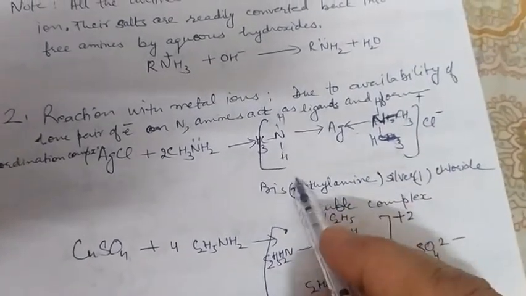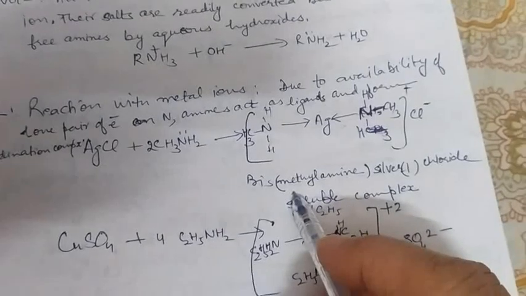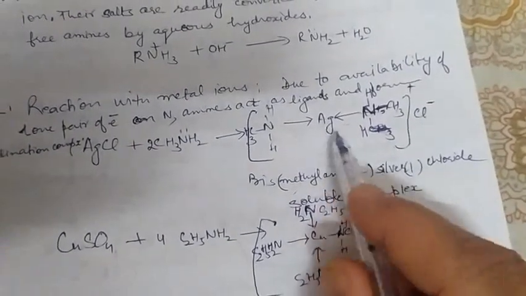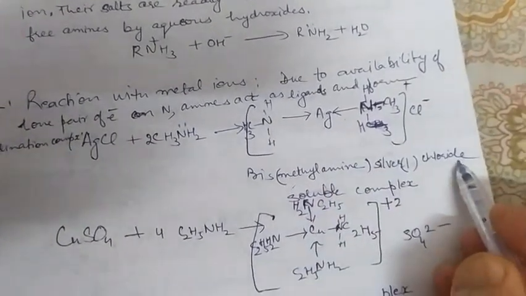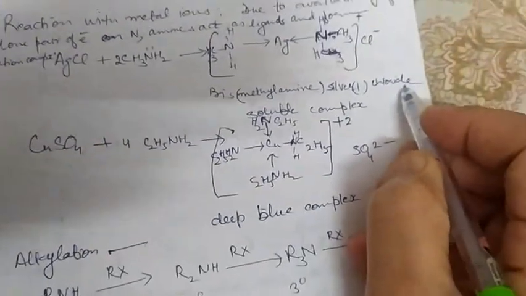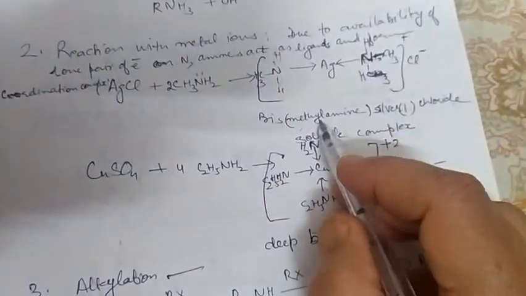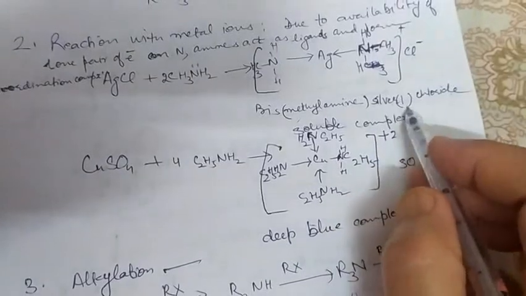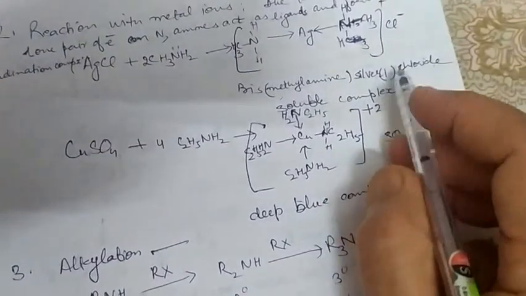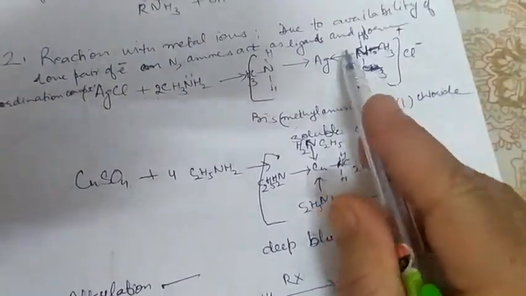This name is to be written in bracket. Silver 1 chloride. You have already studied coordination compounds, so you can understand the name of this compound. This is a soluble complex,